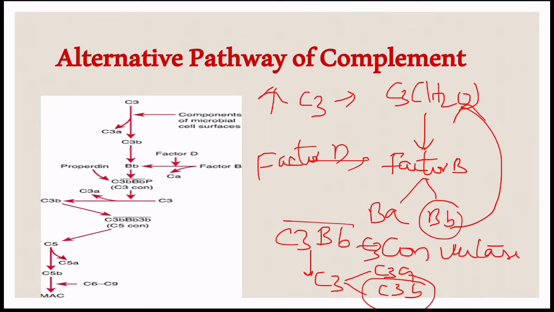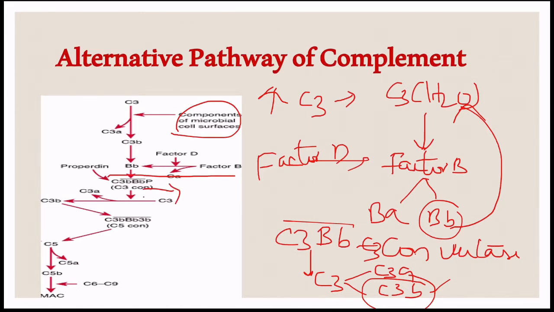In the presence of infection, these newly formed C3b molecules bind to the microbial surfaces, and factor B binds to the C3b. That is cleaved by factor D and forms a C3b-Bb complex, which is called a C3 convertase, which is unstable, and it becomes stable by binding with the properdin protein.